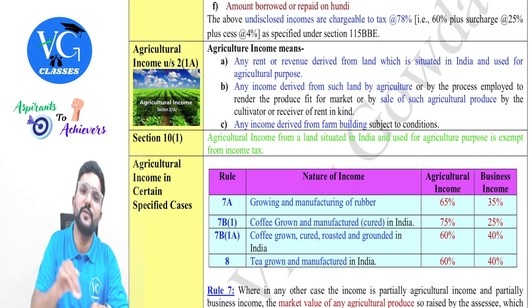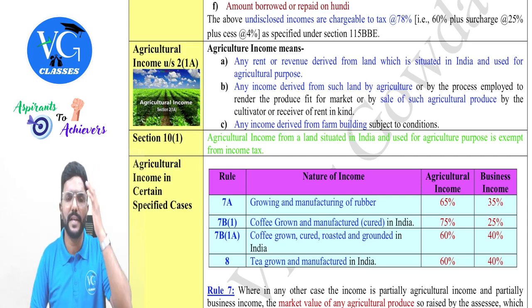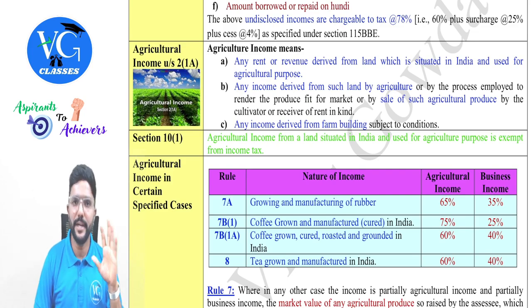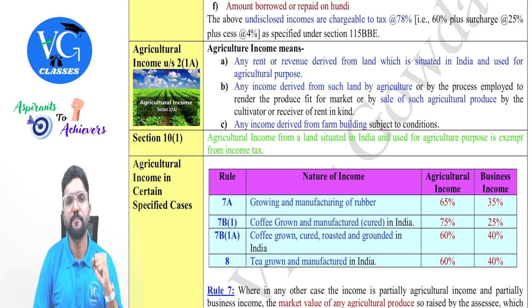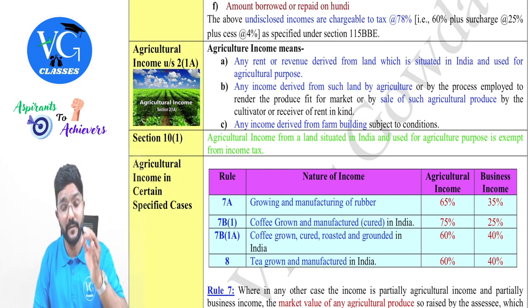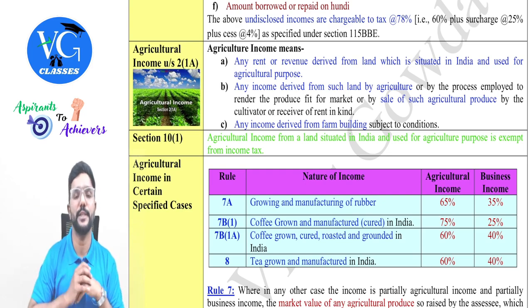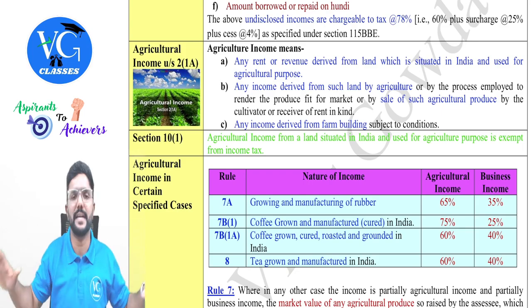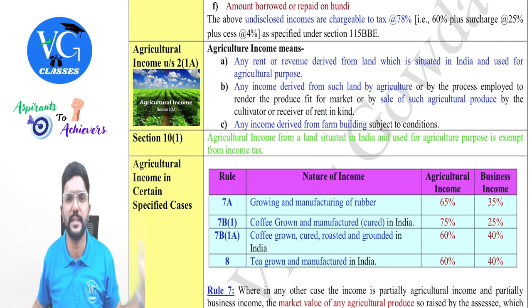Sir, what if land is not used for agriculture purpose? For example, assume I have an agriculture land which I have let out for parking, or let out for film shooting or movie shooting. In that case, whatever income I am earning, is it considered as agriculture income? No, no, no. It is not exempt. There should be a land which is in India and used for agriculture purpose. Whether the owner is using it or tenant is using it doesn't matter, guys. Ultimately, land should be used for agriculture purpose.